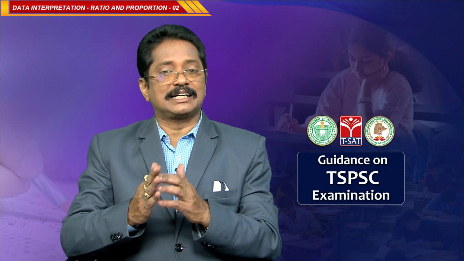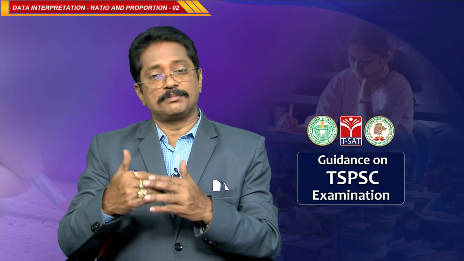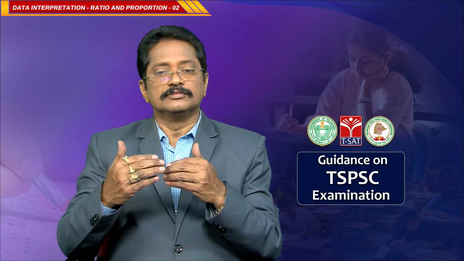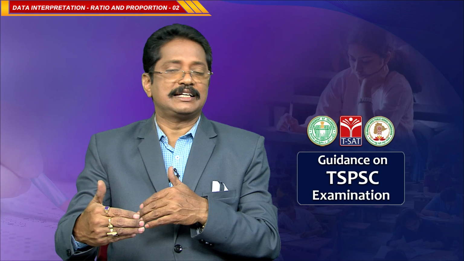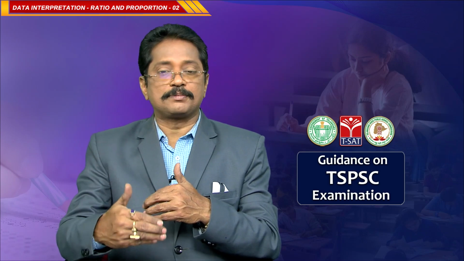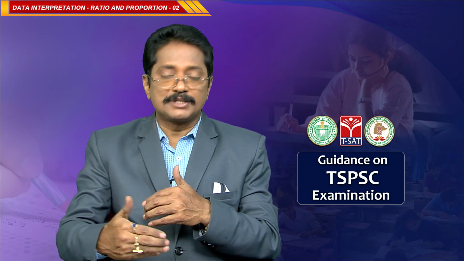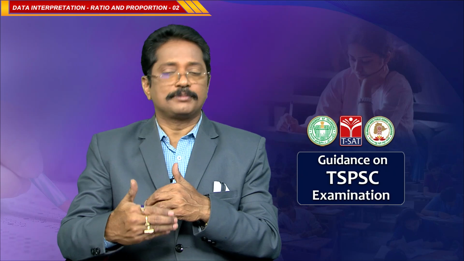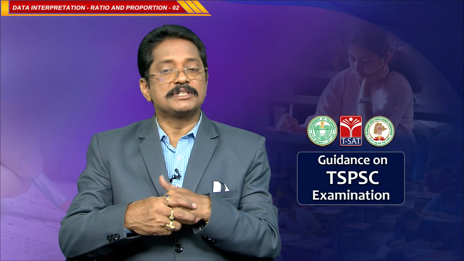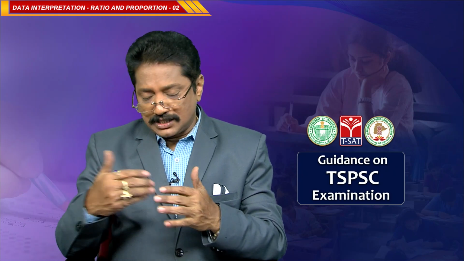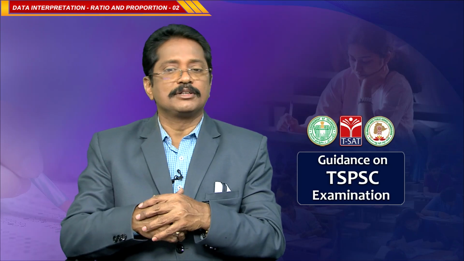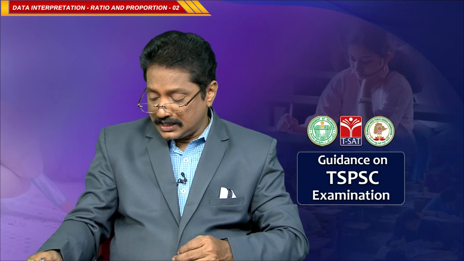Basically, you learn the concept of ratio and proportion. The proportions are generally of 3 kinds: one is direct proportion, the second is inverse proportion, and the third is continued proportion. Later we also call it mixed proportion, meaning direct and indirect proportions together. Now we will see a few questions based on this area. The first one,